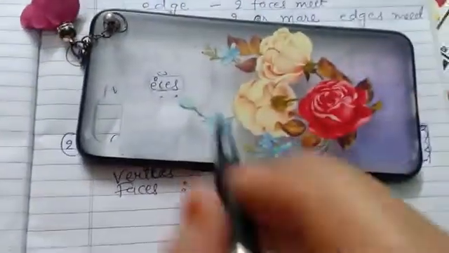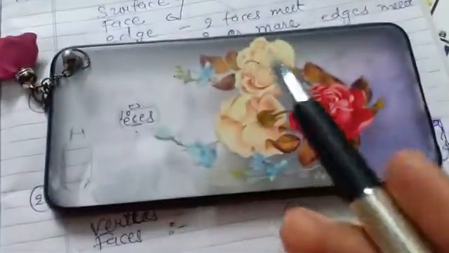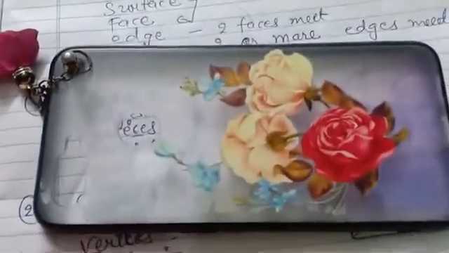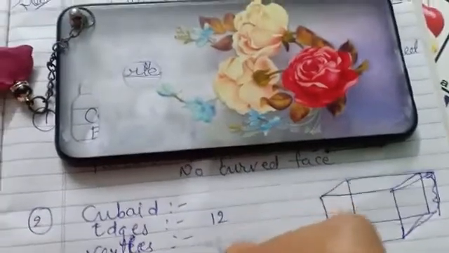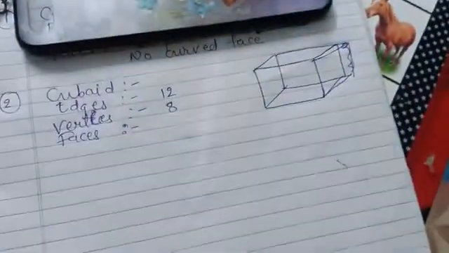These are the properties of the solid shapes. So edges, I am going to find here. Same like in a rectangle and the square. Faces means the sides are the same, so same for the cuboid. Edges are 12 and vertices are 8.